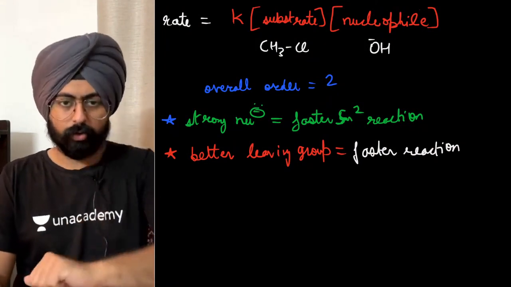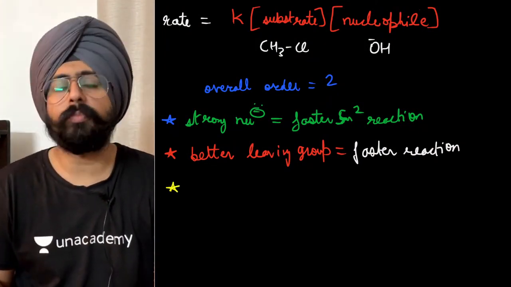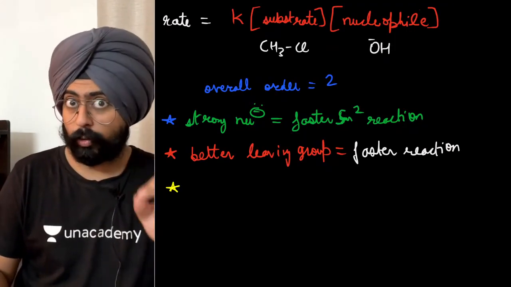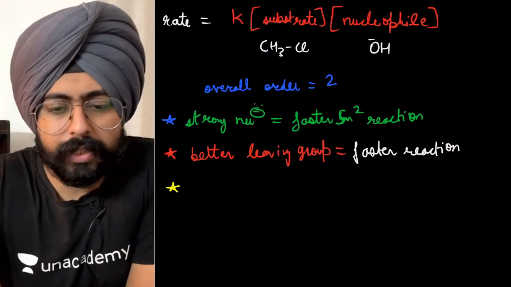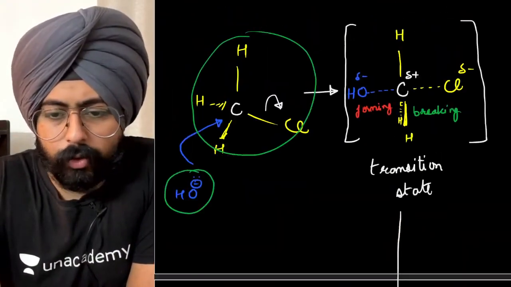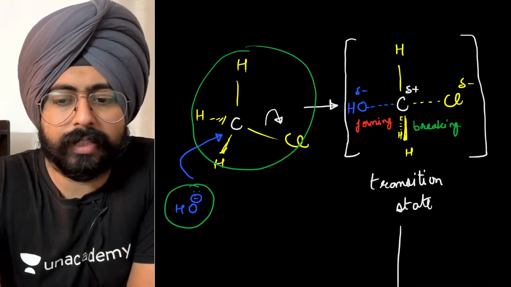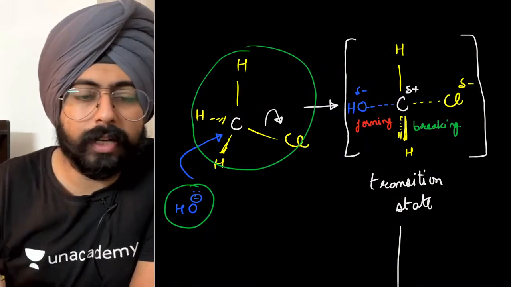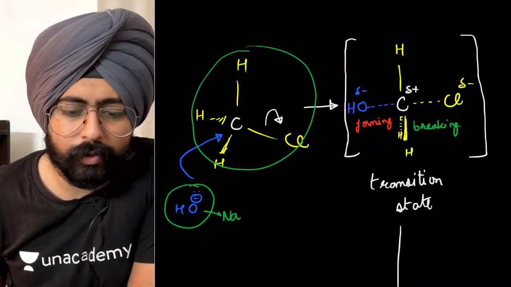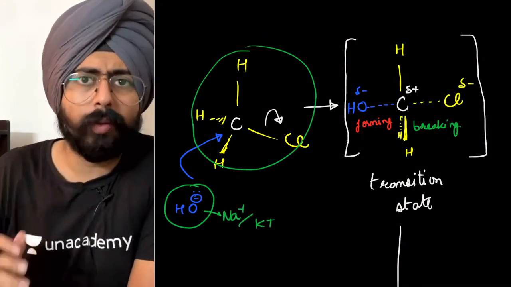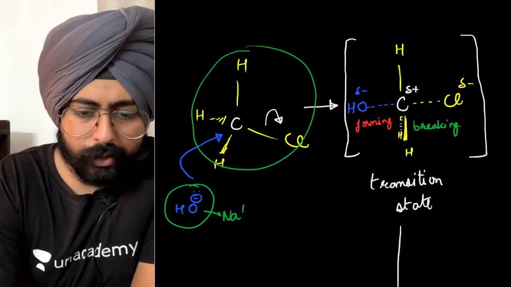But before I go into that part, I want to remind you of a very important point about this reaction. Do you realize in this reaction we are not creating any charged species? The most amount of charge is this partial positive, partial negative character. And you'll be like, sir, OH negative is charged. I know, but it is always going to be stabilized with an Na positive or a K positive. Yes, you will be taking KOH or NaOH in the reaction mixture to do this particular reaction.